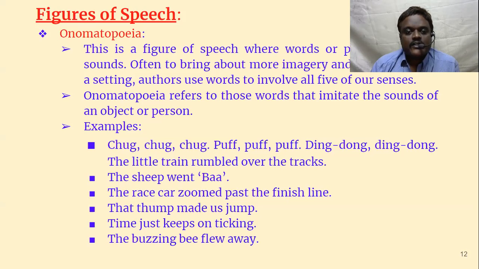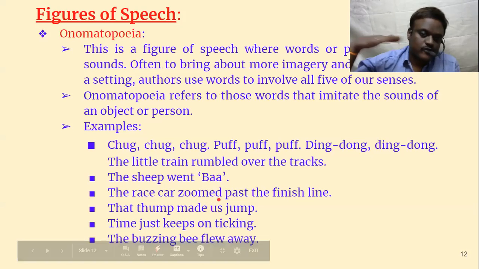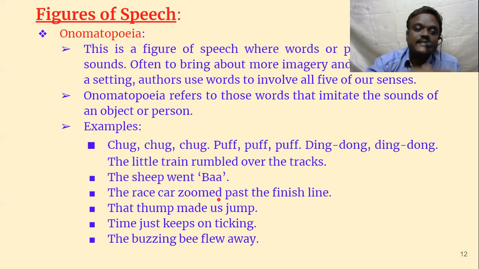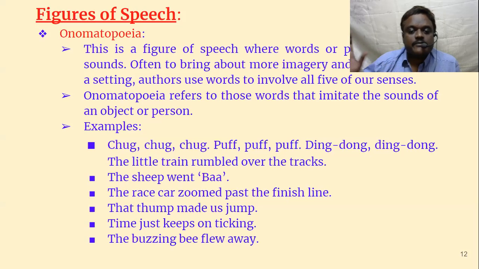Examples, see here: chuck, chuck, chuck, puff, puff, puff, ding dong, ding dong. The little train rumbled over the tracks. See, this is the sound of a train. The sheep went baa. The race car zoomed past the finish line, zoom. The thump made us jump, thump. Time just keeps on ticking, tick, tick, tick. The buzzing bee, buzzing sound. Bee flew away. So these are called onomatopoeia.